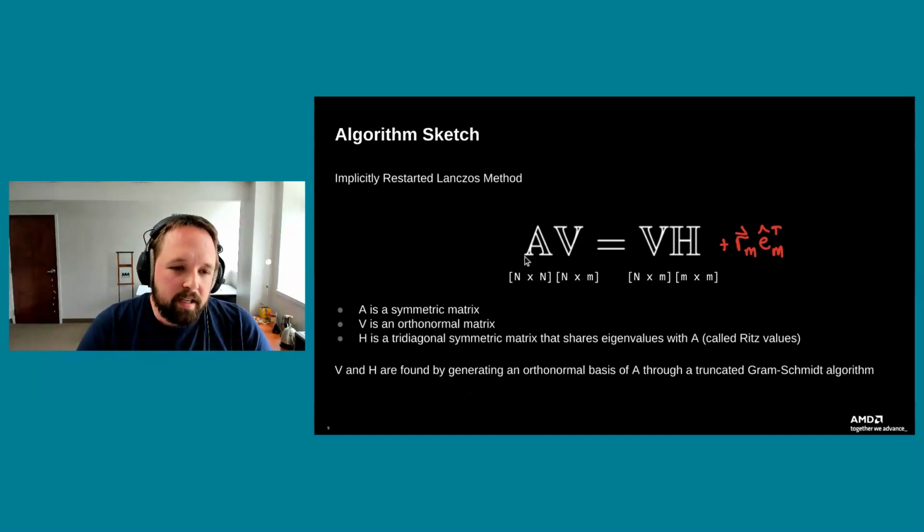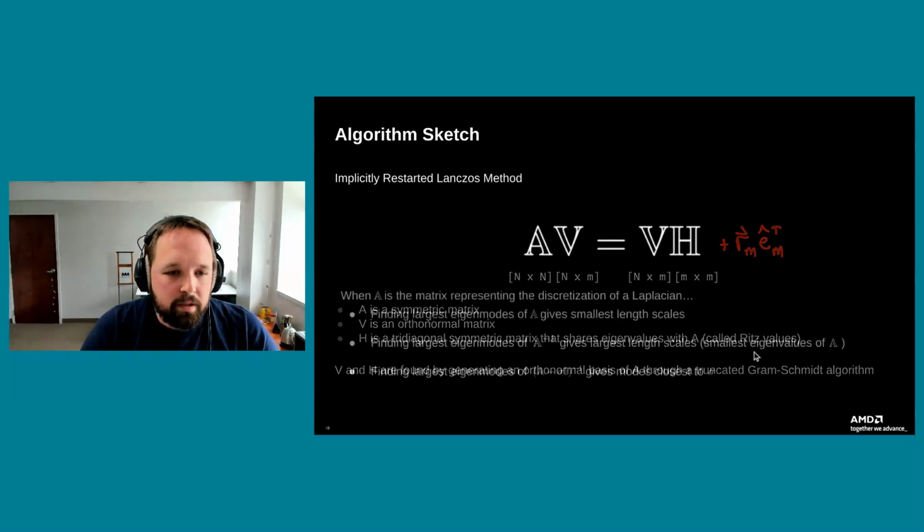Now, the way this decomposition is actually done, if you're familiar with orthogonalization, is essentially all we're doing. We take in that initial seed vector, apply the matrix to that vector, and then remove all the components that are parallel to all the previous vectors we've generated. So we're just creating an orthonormal matrix V here, and then storing those projection coefficients in H. So that's basically how that works.